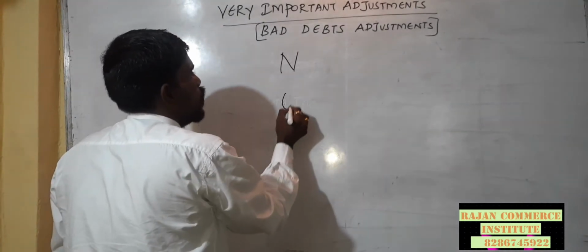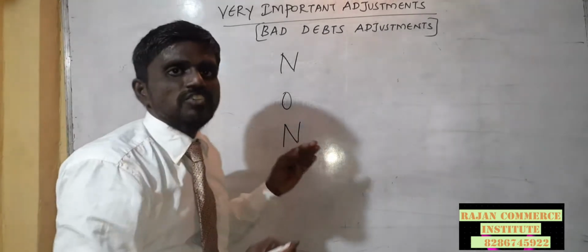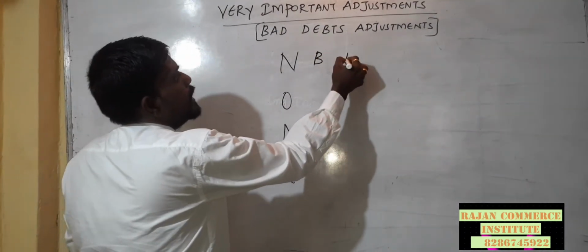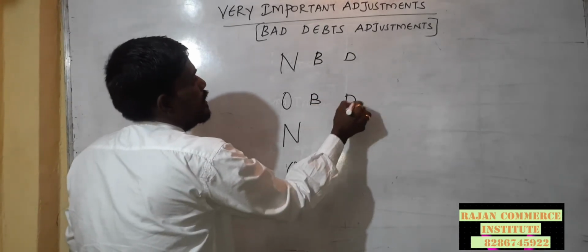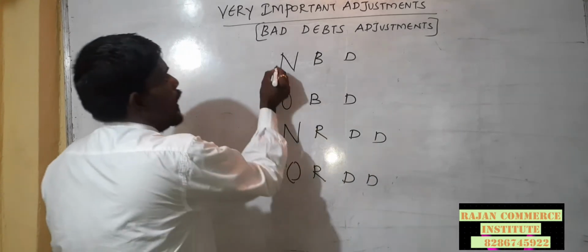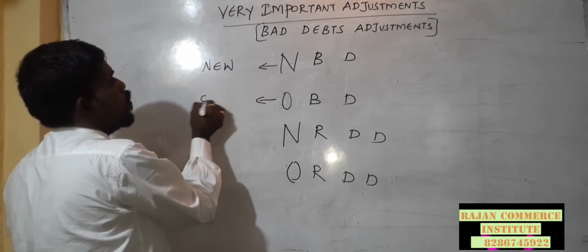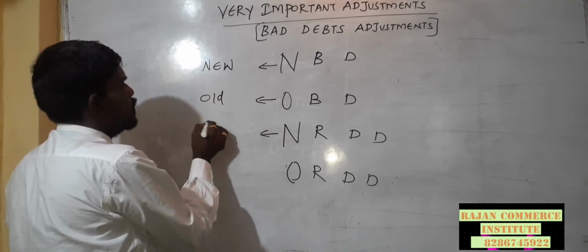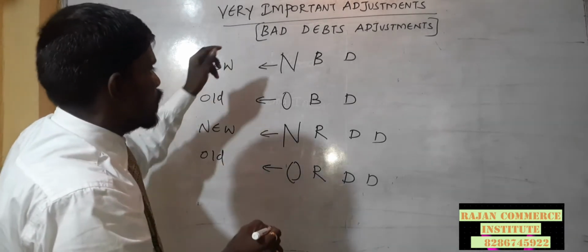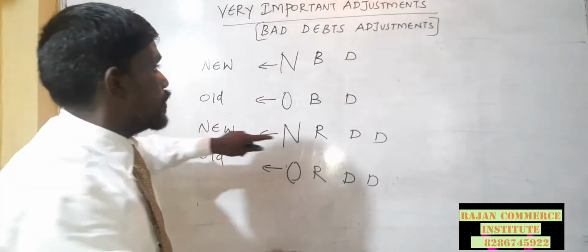N O N O. This is the type which I teach in my class. N O, N O, then B D, R D D. So N means what? New. O means what? Old. Here also N means New, O means Old.